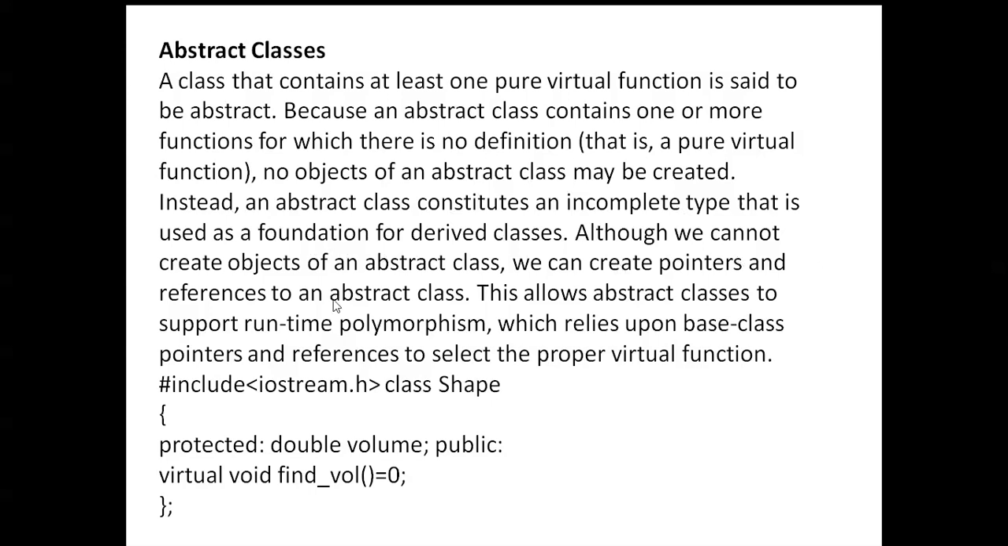Although we cannot create objects of an abstract class, we can create pointers and references to an abstract class. This allows an abstract class to support runtime polymorphism. Next, here you can see, okay, then the class is over.